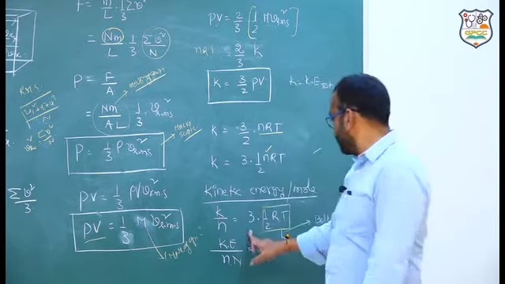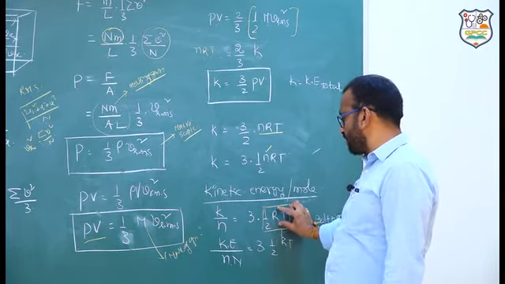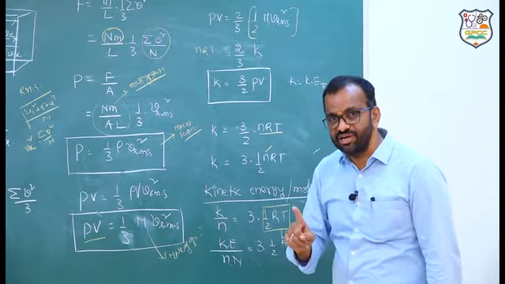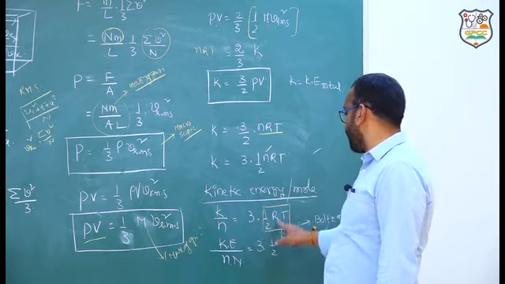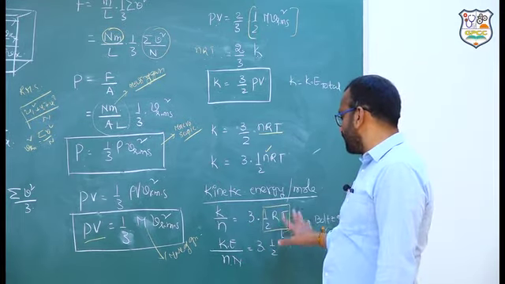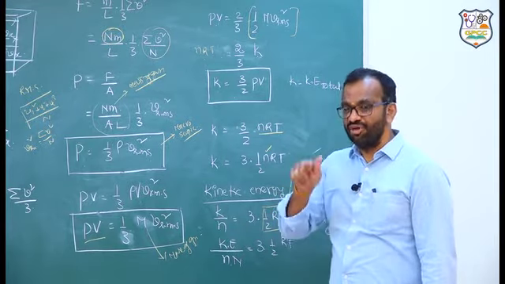3 forms, 3 into 1 by 2 RT. 1 by 2 RT is the energy stored for each degree of freedom. For 3 degrees of freedom, how much? 3 by 2 RT. 3 by 2 RT is the energy per 1 mole of a gas.